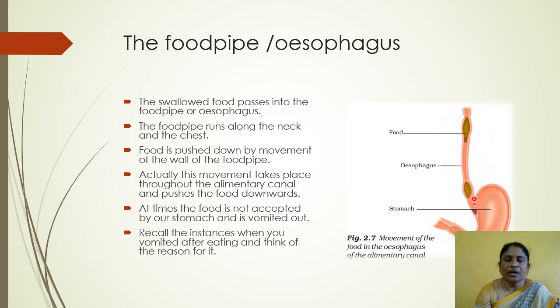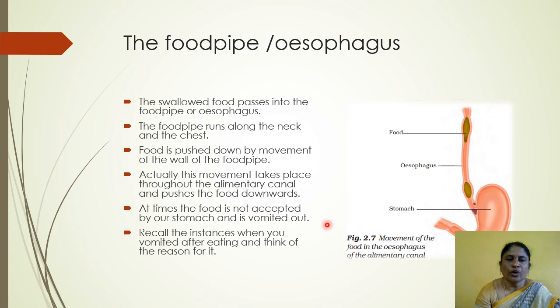Food enters into another part, that is the stomach. Sometimes the food is not accepted by our stomach and is vomited out. Recall the instances when you vomited after eating and think of the reason for it.